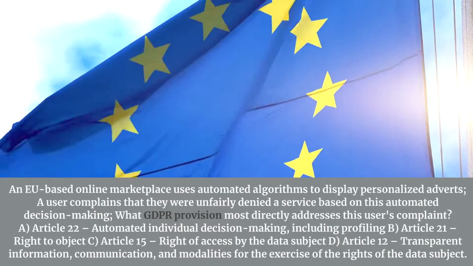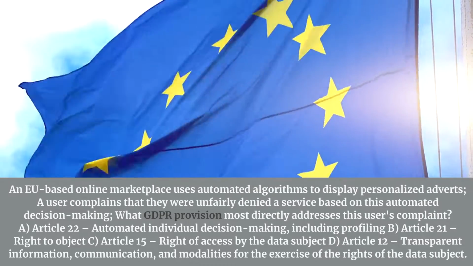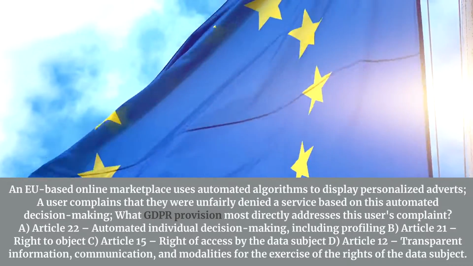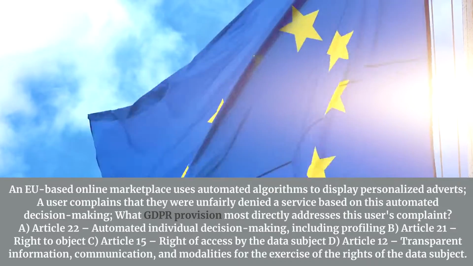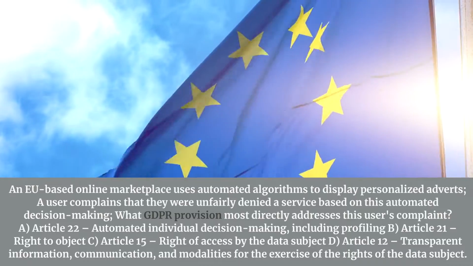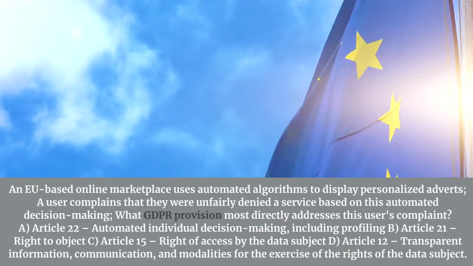An EU-based online marketplace uses automated algorithms to display personalized adverts. A user complains that they were unfairly denied a service based on this automated decision-making. What GDPR provision most directly addresses this user's complaint? A. Article 22, automated individual decision-making, including profiling.